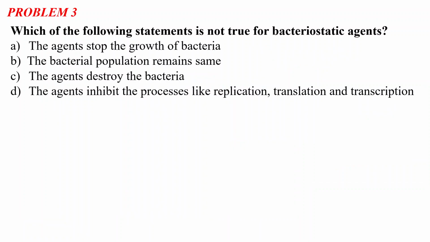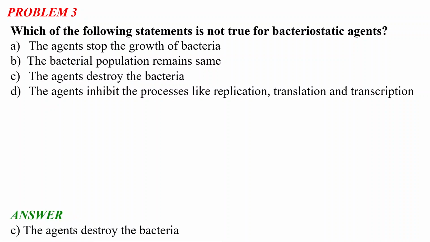So problem number 3 says: which of the following statements is not true for bacteriostatic agents. Okay, the options are here. Option A: the agent stops the growth of the bacteria. Option B: the bacterial population remains the same. Option C: the agents destroy the bacteria. And option D: the agents inhibit processes like replication, translation and transcription. So you have to identify the false statement among these four. Let's see the correct answer, then we will discuss what bacteriostatic agents are.